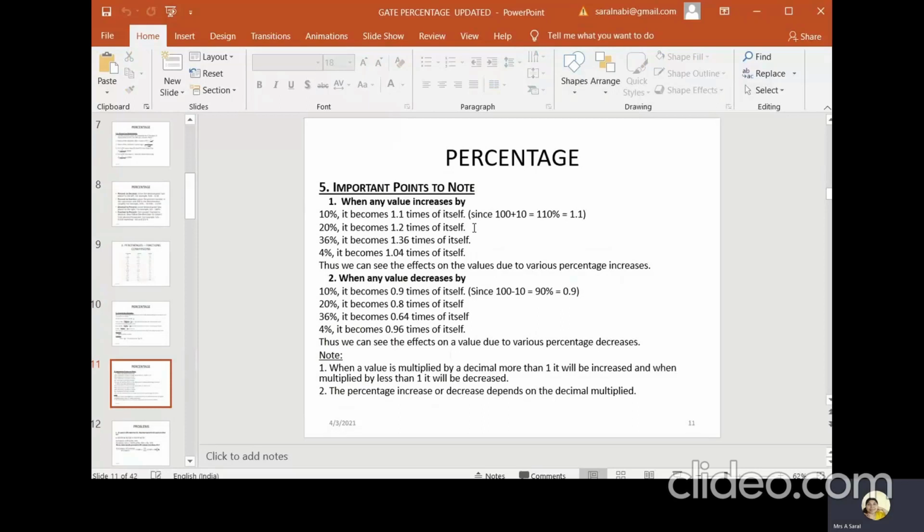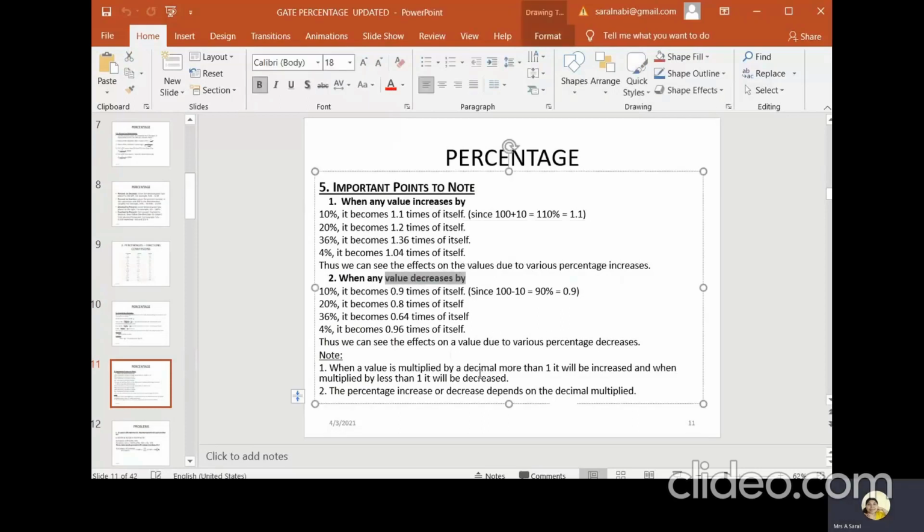Okay, I think you understood. Likewise, if any value decreases by 10%, it means 100 minus 10%, which is 90%, which is nothing but 0.9. So you should have understood how to calculate when a percentage increases by some percentage, and when it decreases by some percentage.